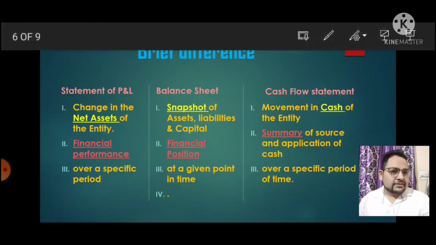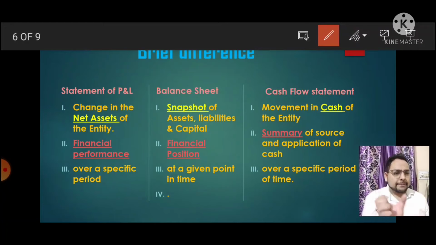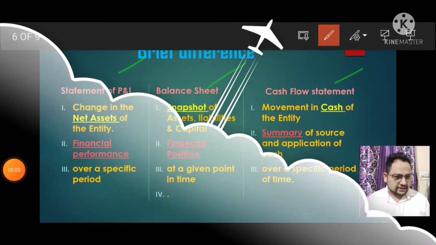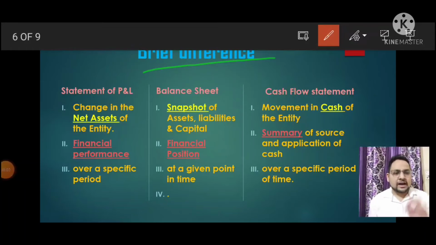So as we understand the meaning of all three, as we understand the difference between all three, now we have to understand the brief difference. As I think, difference or comparison is the point which makes you understand any topic very easily. So that's why I created a brief difference that will clear the picture in your mind: what is the statement of profit and loss, what is the balance sheet, and what is the cash flow statement. You will understand these points by getting these differences correct. So let's begin the brief difference.